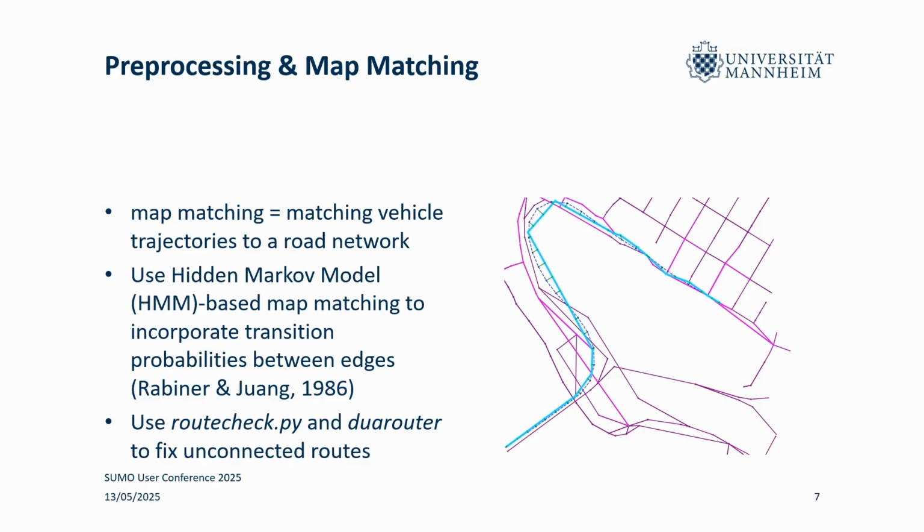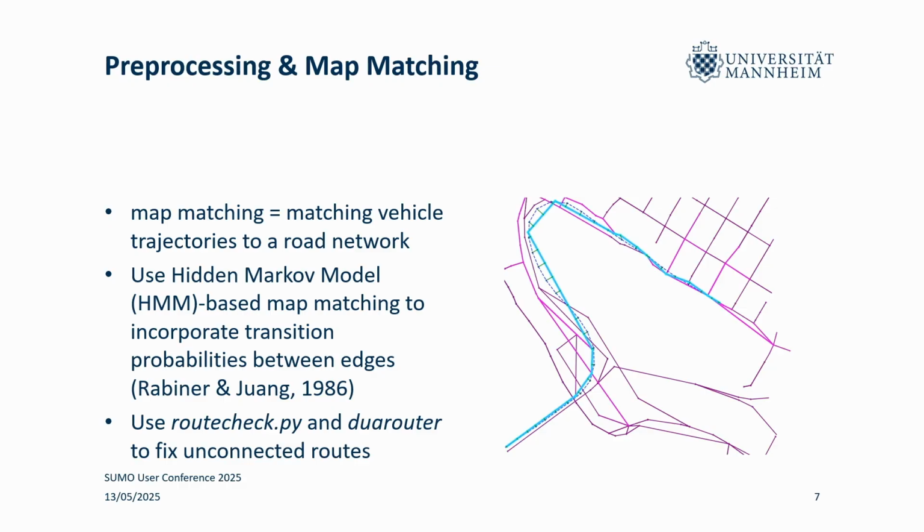SUMO has some tools for this, for instance TraceMapper, and they work quite well, I would say, in most cases. In our instance, we found that for cases like the one that you see on the right-hand side, this doesn't really work perfectly for complex overlaying networks, such as this overpass here. And for this reason, we opted to use a different approach, namely an HMM-based approach.